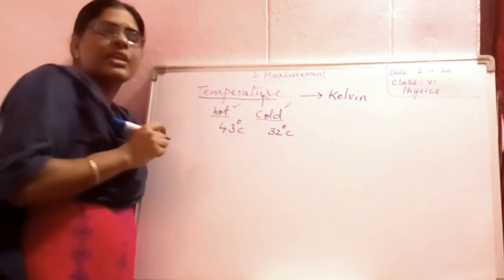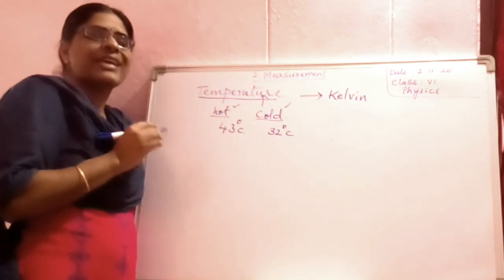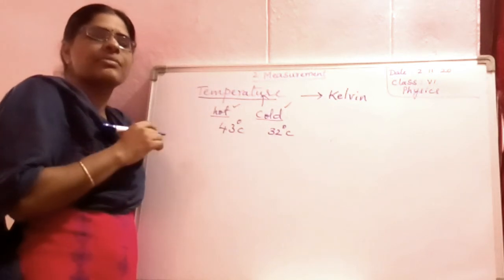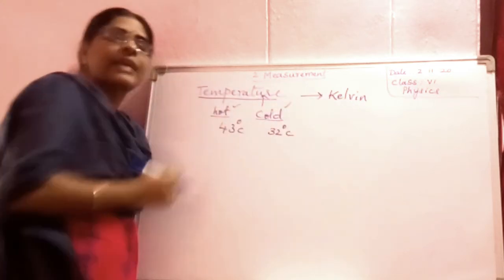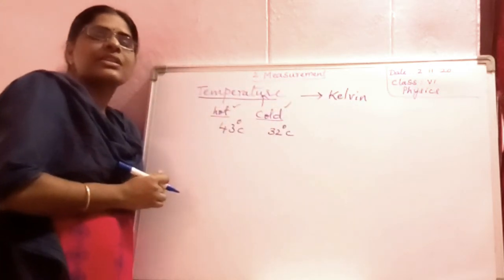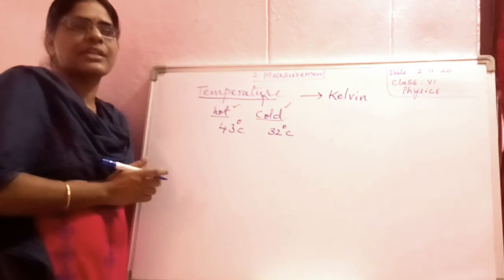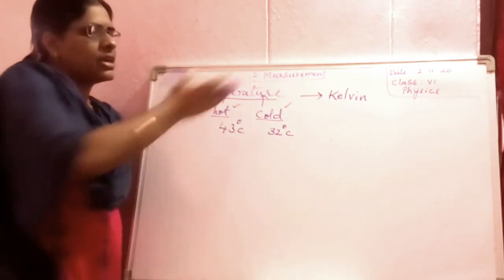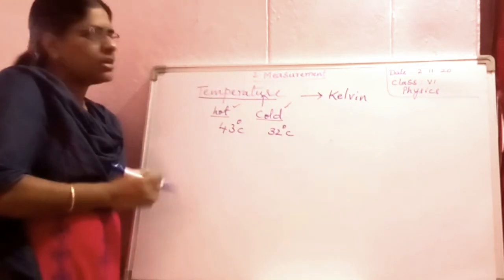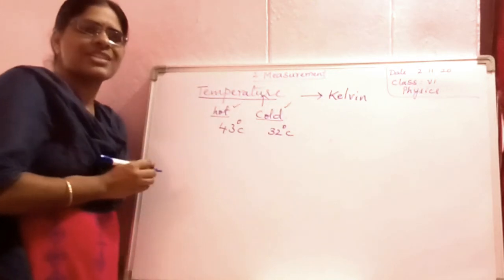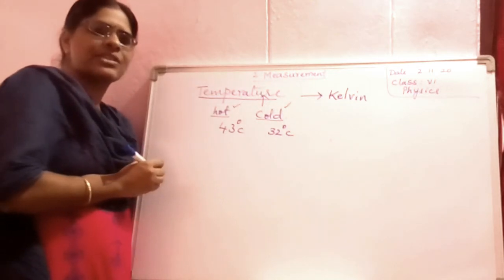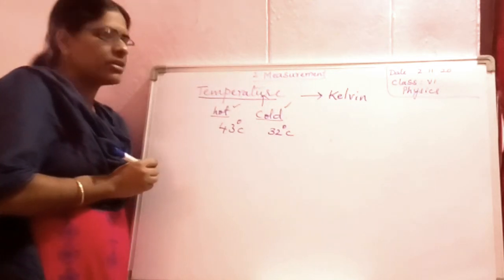The standard unit for temperature is Kelvin. It is named after a scientist whose name is also Kelvin.